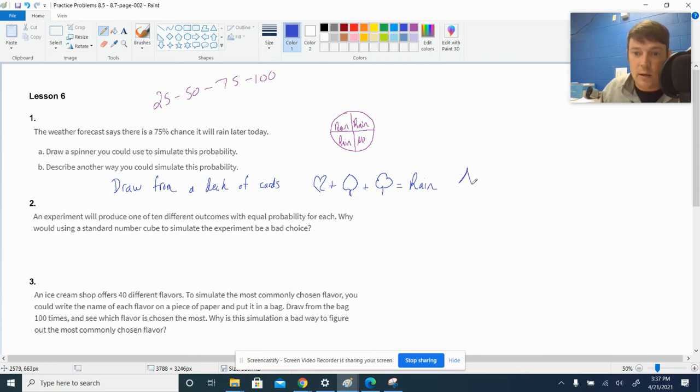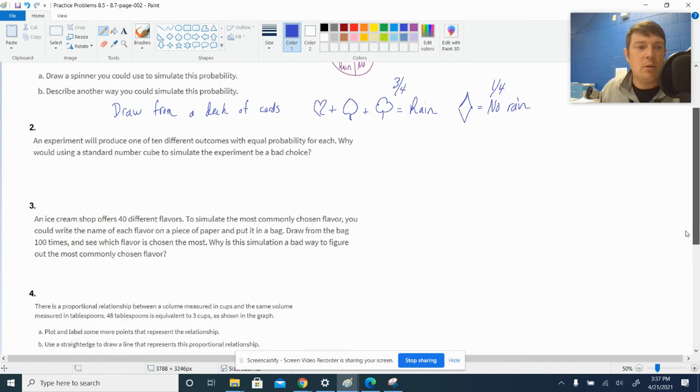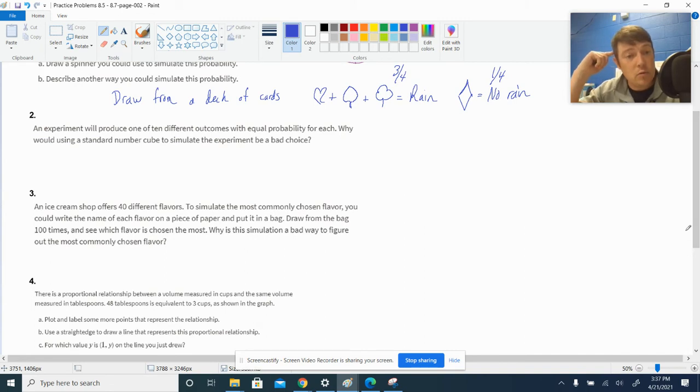And then the one that I couldn't think of because I had a brain fart, the diamond, that's going to be no rain. If I pull one of those 3, it's raining. If I don't, it's not raining that afternoon. 75% chance because this is 3 out of 4, and 25% chance because that's 1 out of 4. How about them apples?